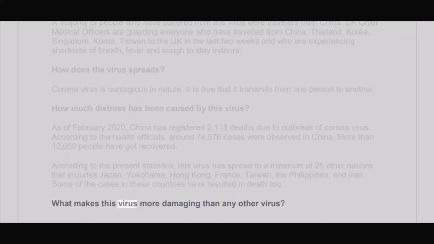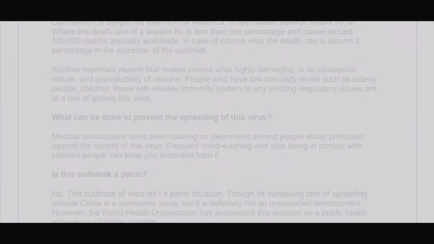What makes this virus more damaging than any other virus? Coronavirus is more dangerous than normal influenza. It has caused several deaths so far. The death rate of seasonal flu is less than 1% and causes around 400,000 deaths annually worldwide. In case of coronavirus, the death rate is around 2% in the epicenter of the outbreak.